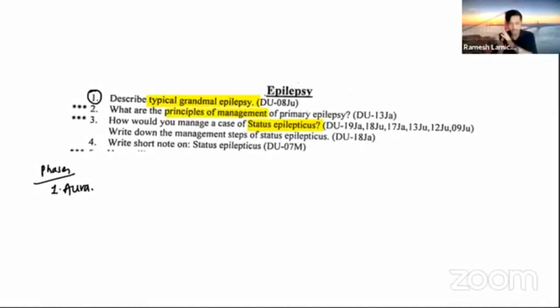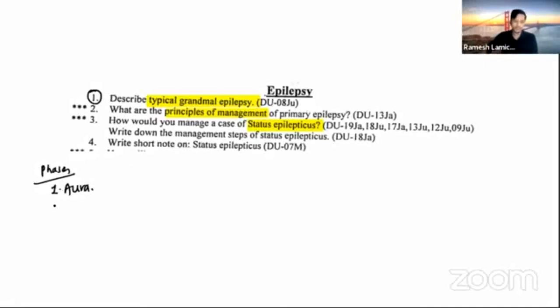It typically involves the temporal lobe, and there is aura with auditory and visual hallucination. There is a phenomenon called deja vu, that is increased familiarity with an unfamiliar object. When an unfamiliar object seems familiar, this is called the deja vu phenomenon. Another one is automatism, like lip smacking, chewing. These features we can see in the aura phase.